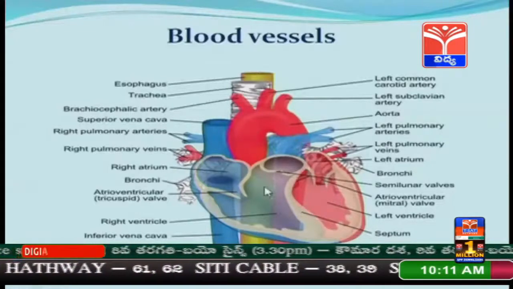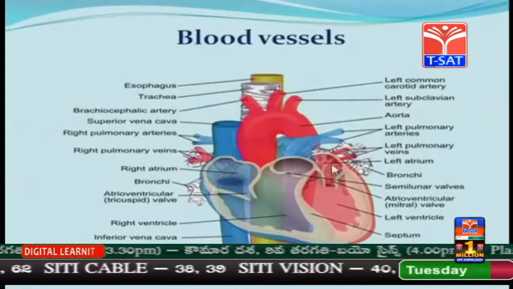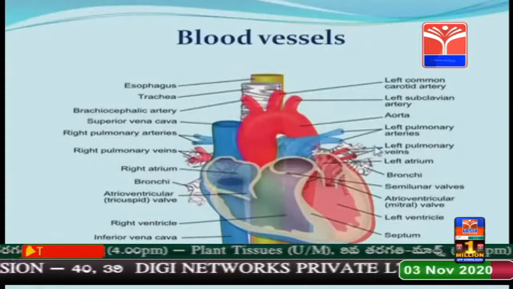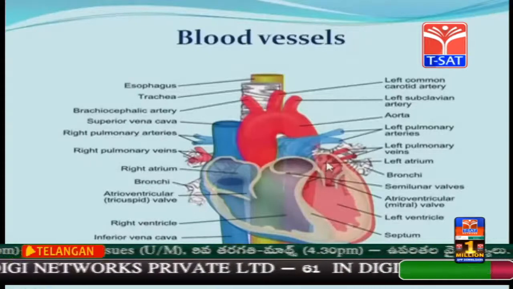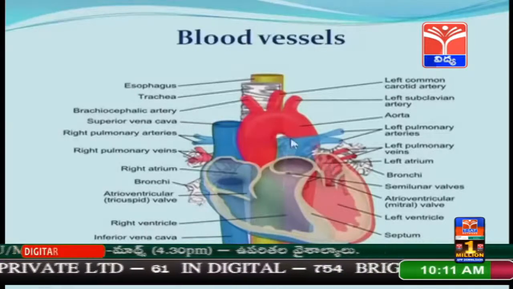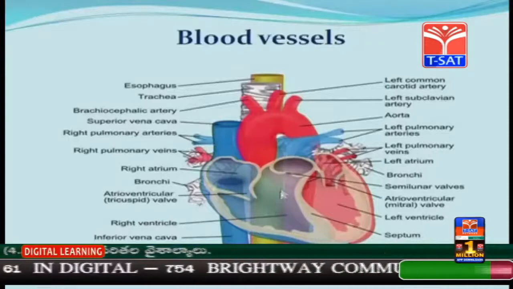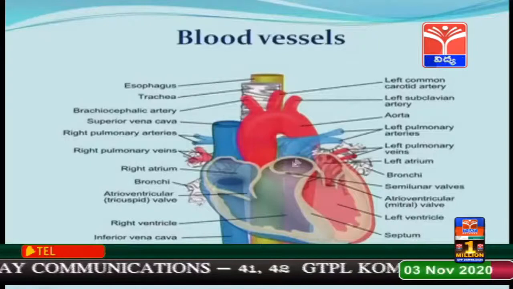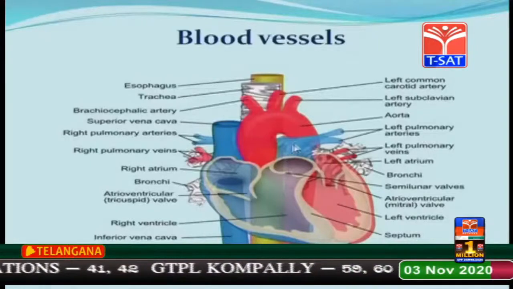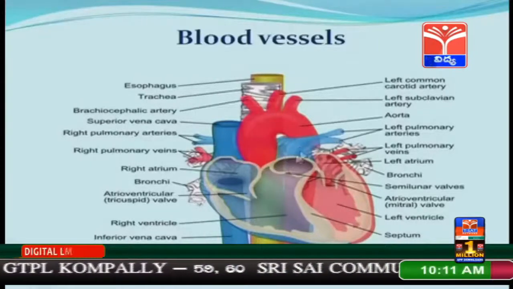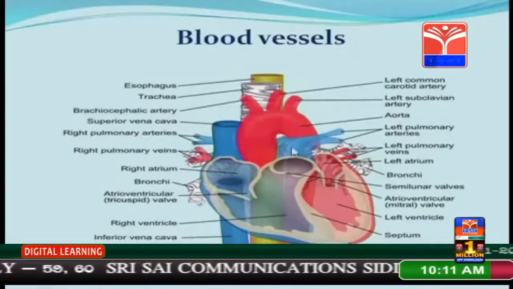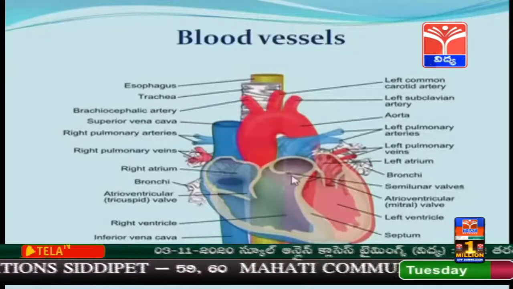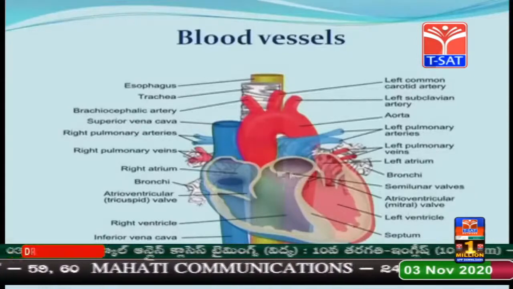The pulmonary vein enters the left atrium, carrying oxygenated blood from the lungs to the left atrium. The pulmonary aorta arises from the right ventricle, and after coming out, it divides into 2 branches called pulmonary arteries. The opening of the pulmonary aorta is guarded by a semilunar valve called the pulmonary valve.